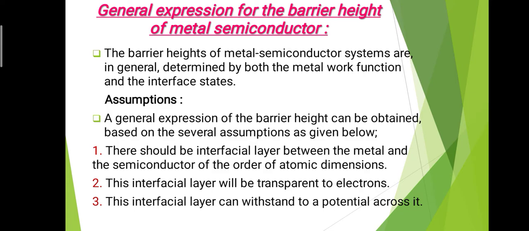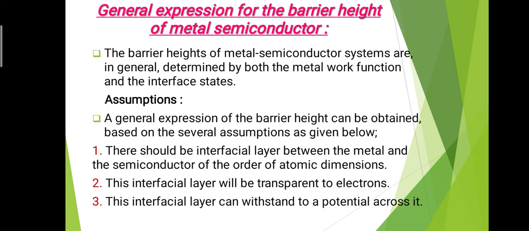But the barrier height of the metal semiconductor contact can be found with the help of the metal work function or also with the help of interface states. But for that we have to make some assumptions or requirements.